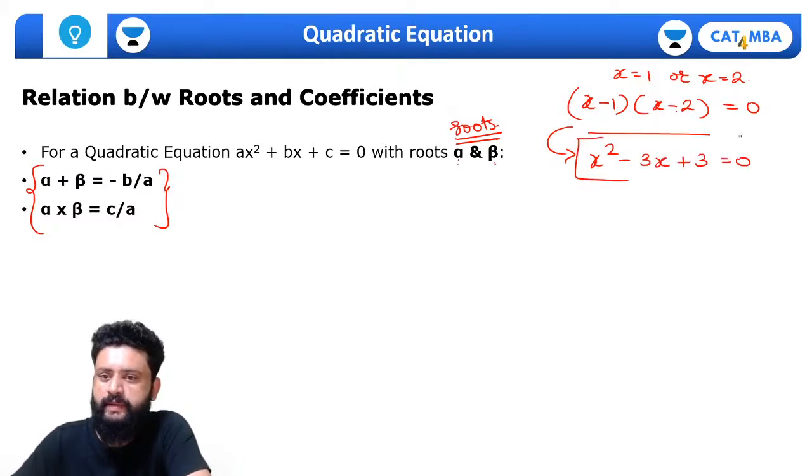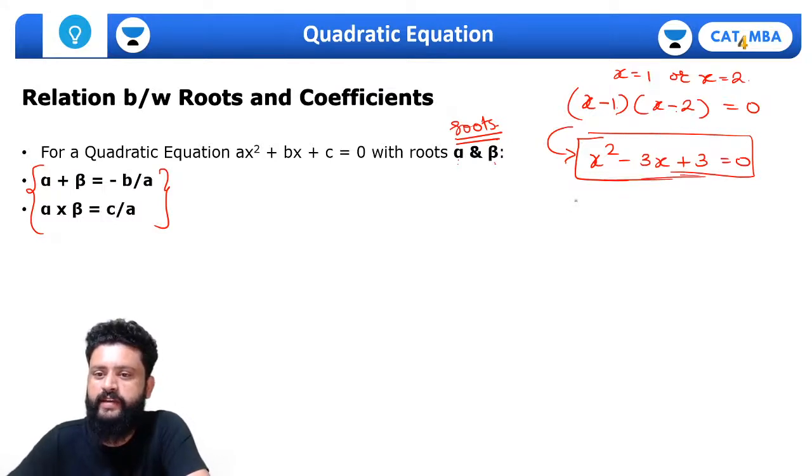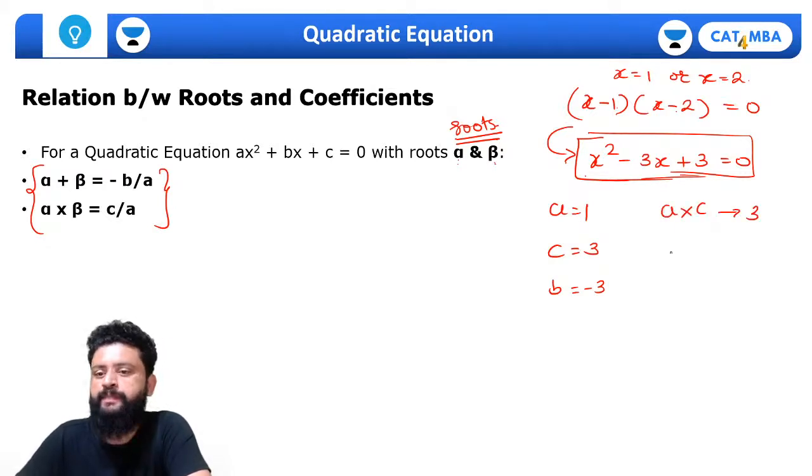So most of you must remember this thing related to solving the quadratic equation. A into c, here a is 1, c is 3 and b is minus 3. So what we do, guys, a into c, the product is 3 and the sum is minus 3.